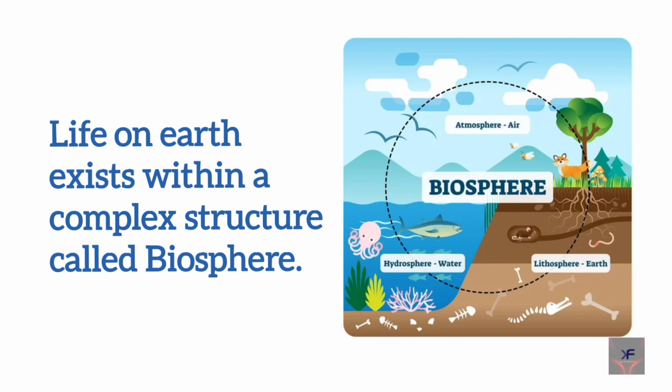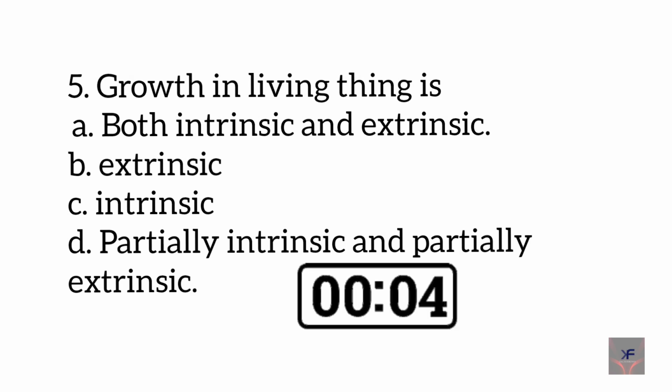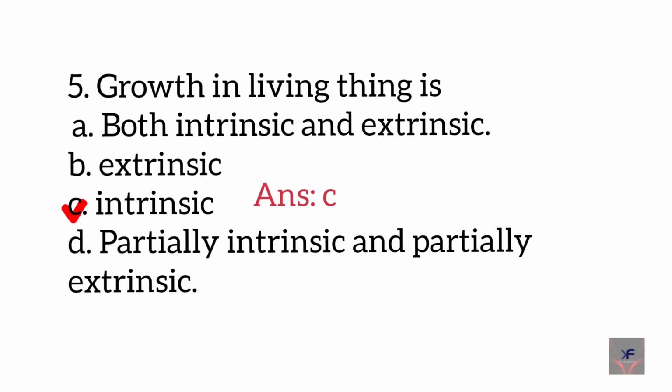Okay. The last question for today's class. 5. Growth in living thing is A, intrinsic, B, extrinsic, C, both intrinsic and extrinsic, D, partially intrinsic and partially extrinsic. What's the correct answer? The correct answer is A.